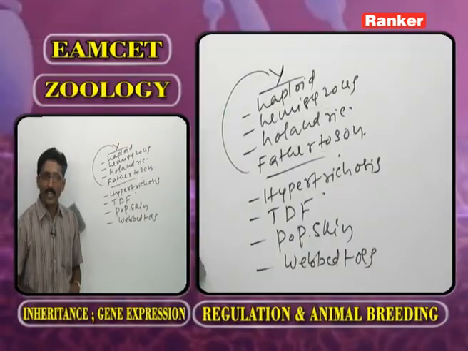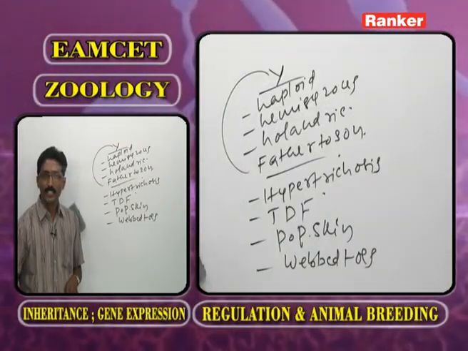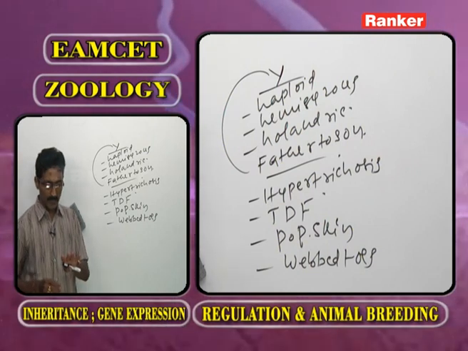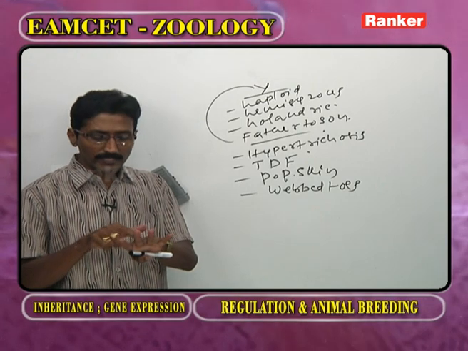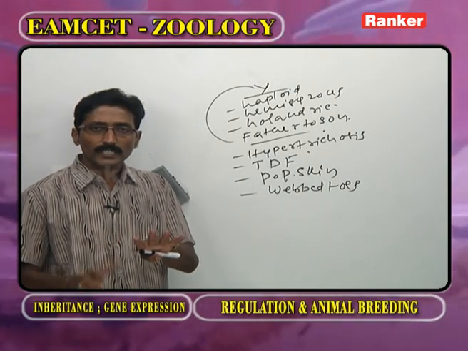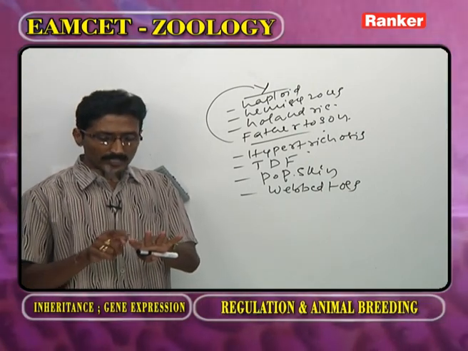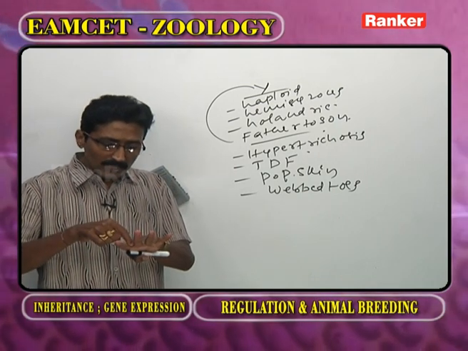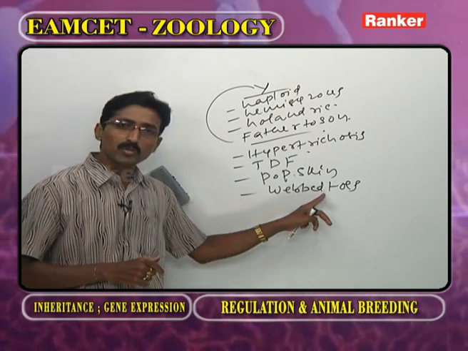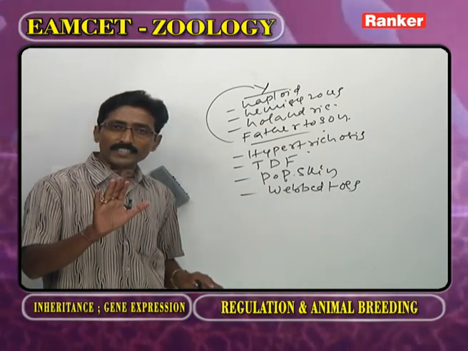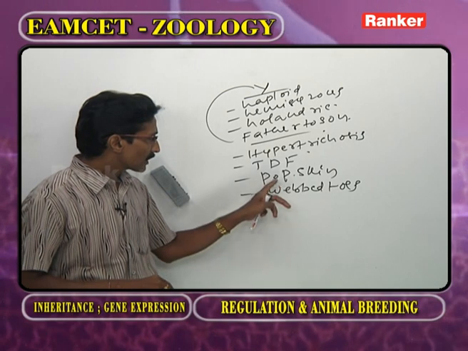As we observe our legs, each leg has toes. In some human beings, between the toes, the skin expands. That we call webbed toes. It is not a disease, just it is a character.